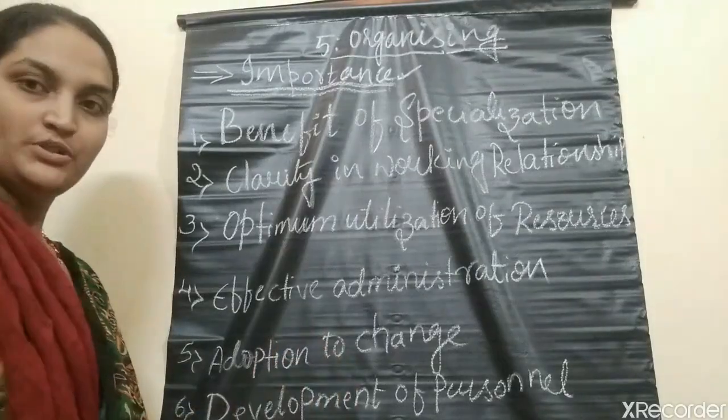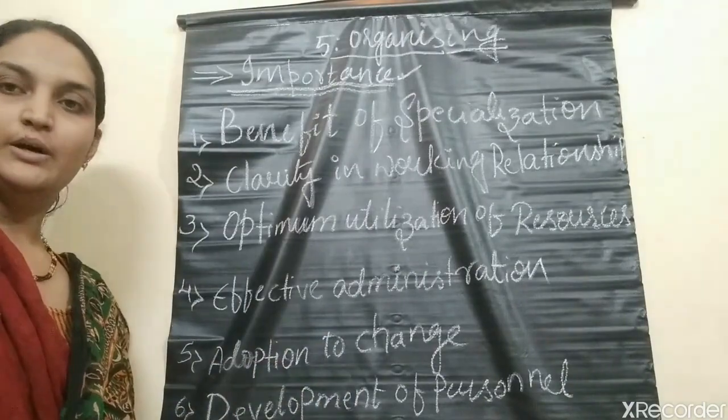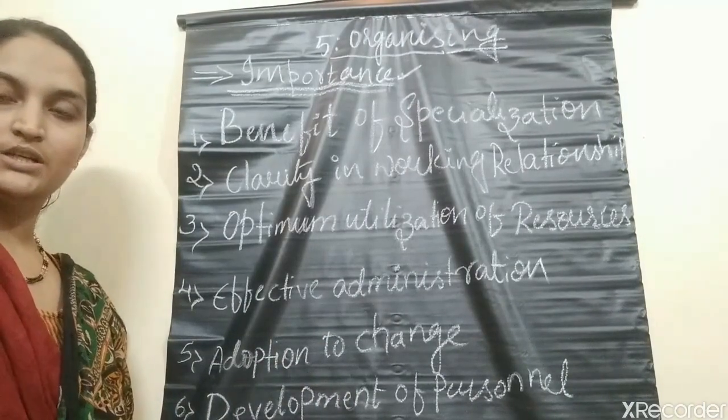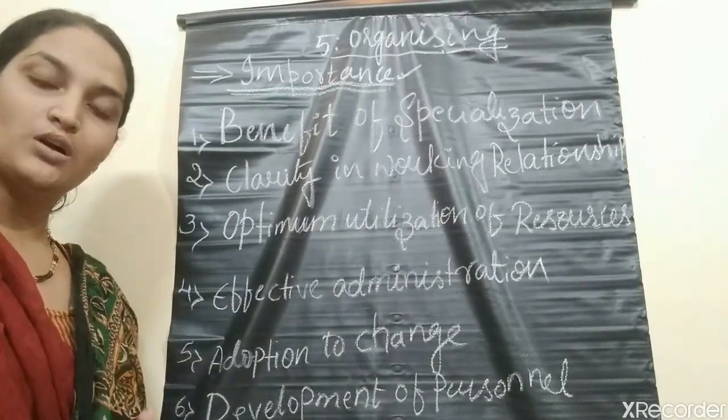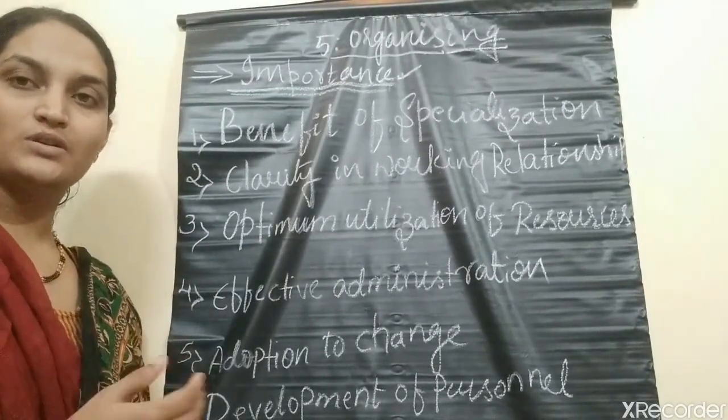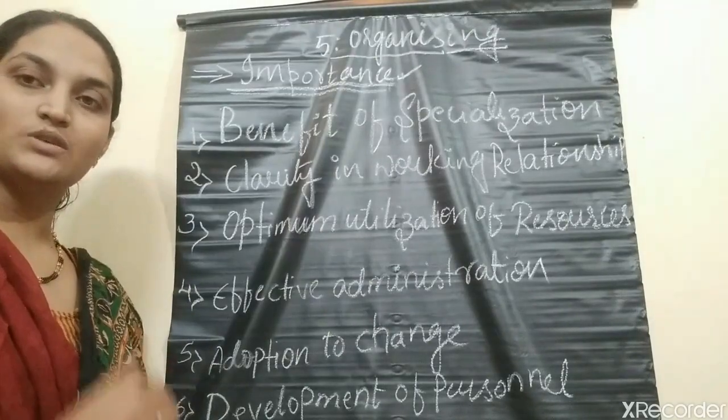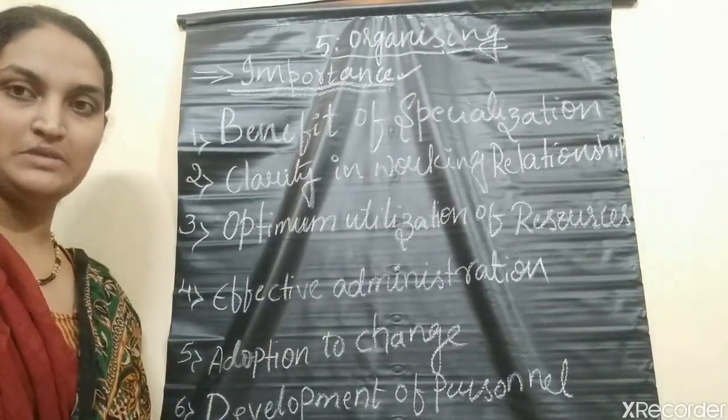The next importance is adoption to change. A properly defined organizational structure should be flexible, so that it can accommodate the changes caused by the external factors of the business environment.